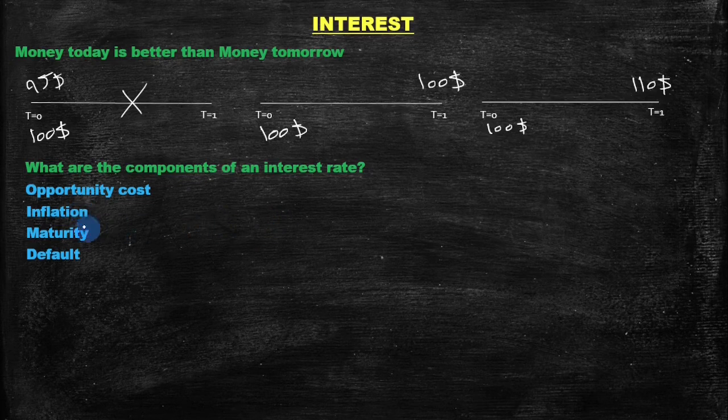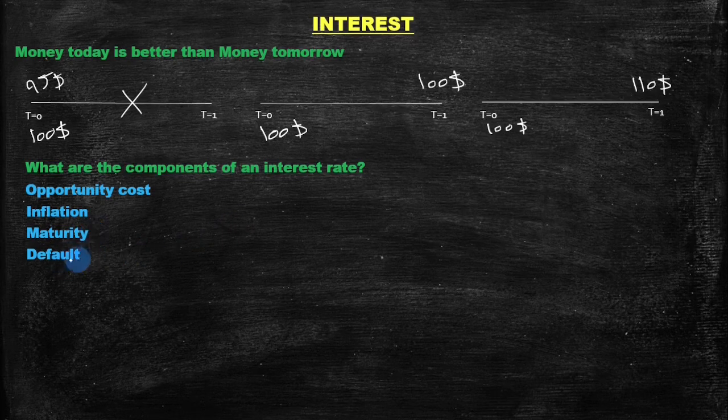Now, the third component is maturity, meaning the duration of the loan. In other words, how long you're not going to have access to that money. Is it 1 year? 5 years? 10 years? Generally, the longer the duration, the higher the interest should be, because a lot of unexpected events can occur during that time. So the longer you wait, the more risk you're taking, and you have to be compensated for that.